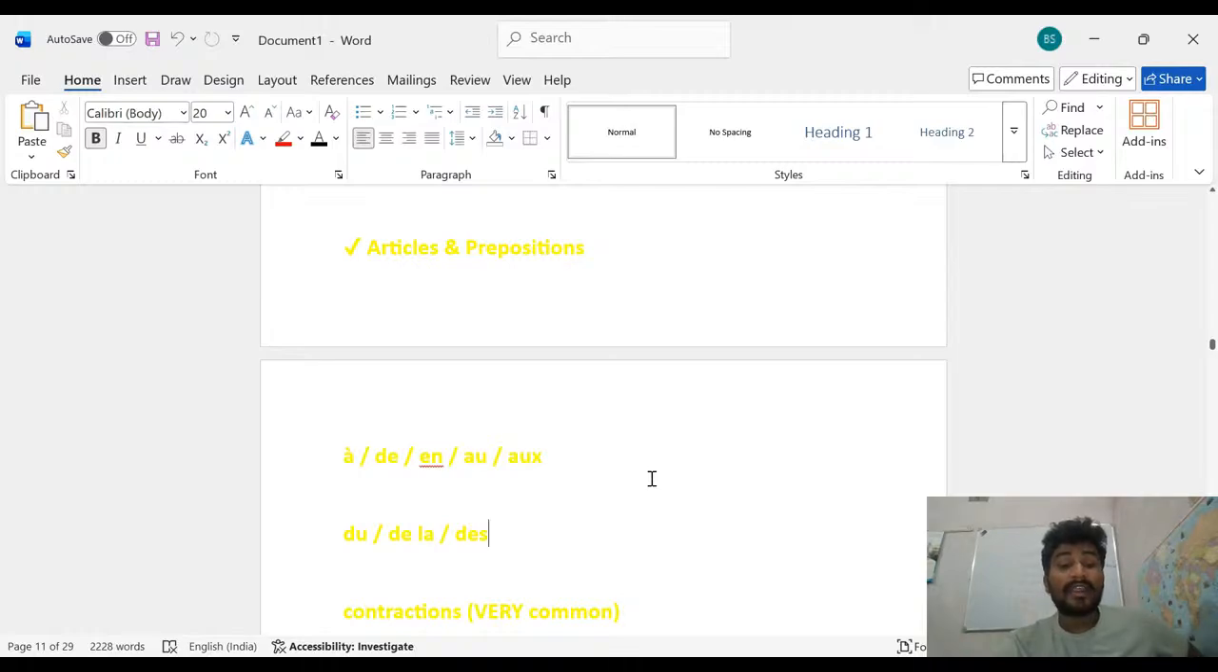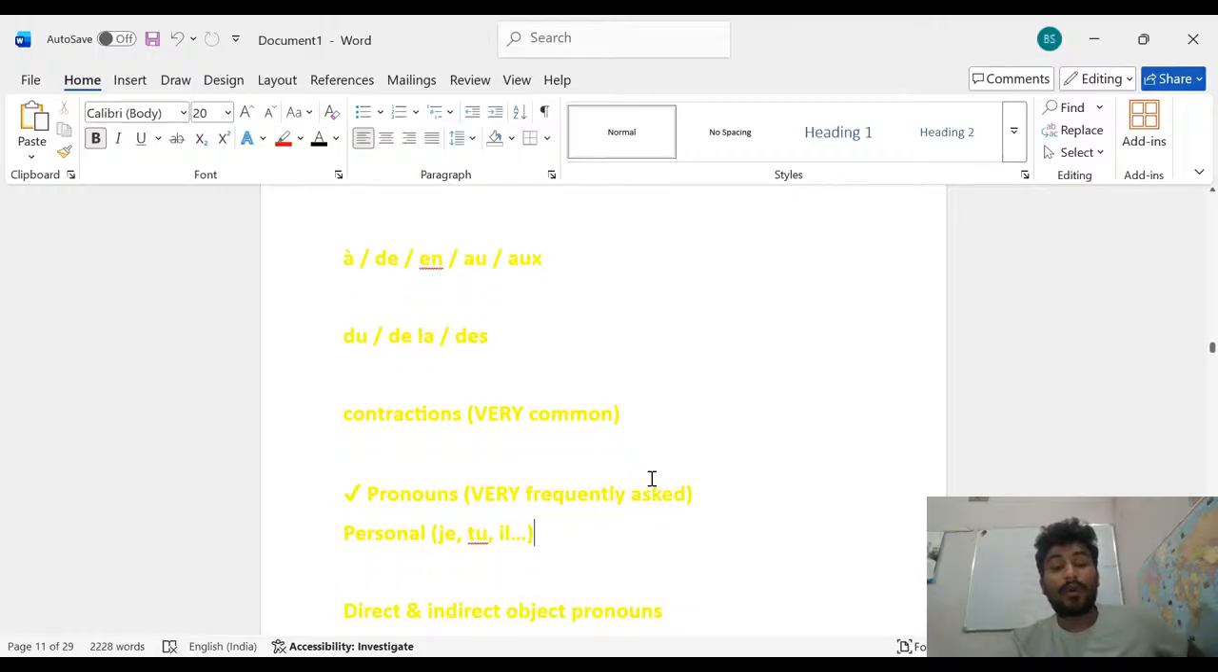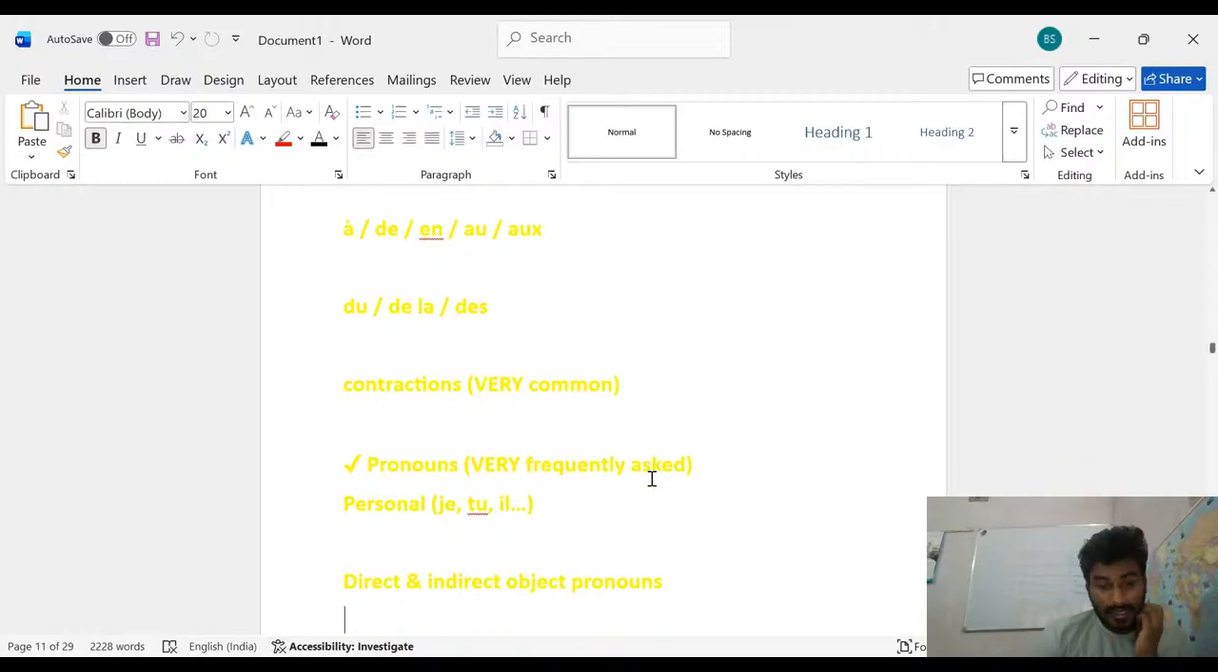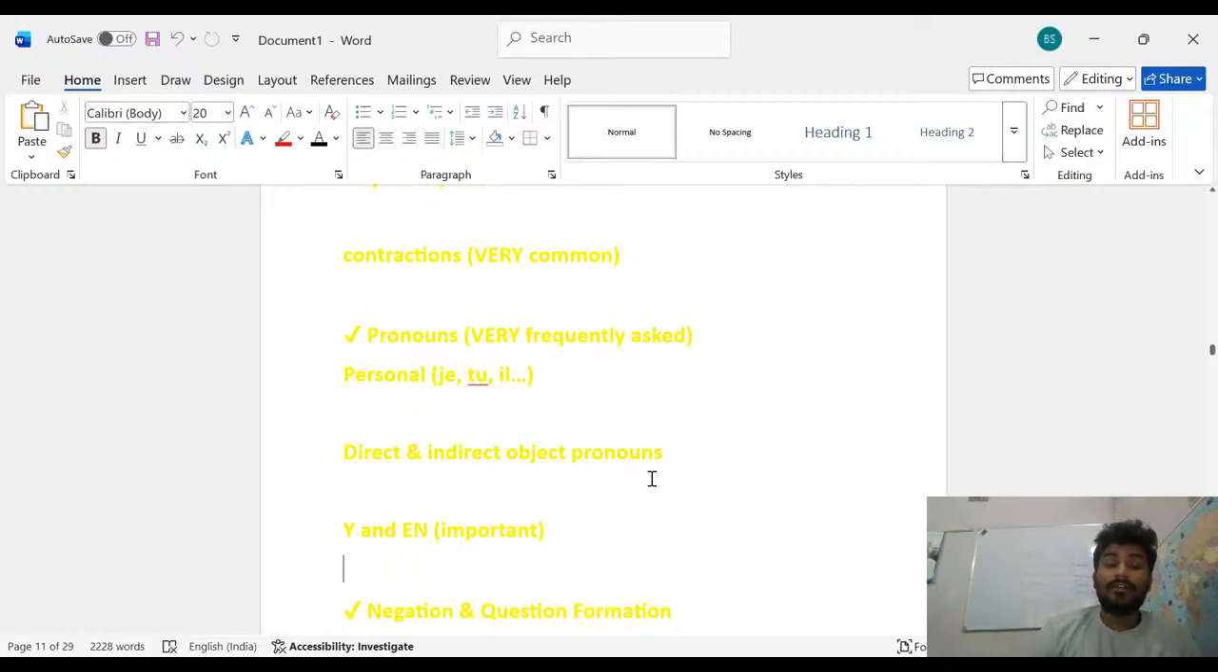These are all the articles and prepositions you should remember for your board exam. Contraction is very common; you should also remember the contraction. And pronouns: the types of personal pronoun you should remember. Then the direct and indirect object pronouns, that is y and en, which are important.